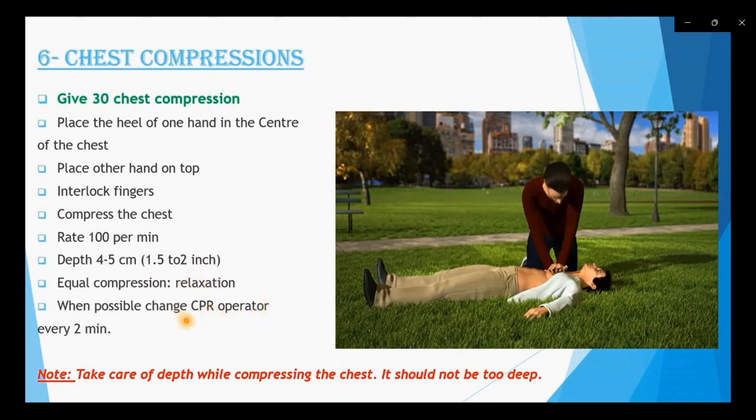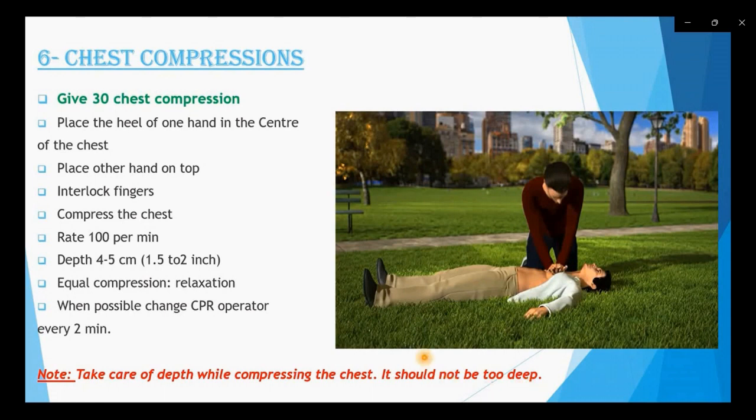Friends, there are a lot of complications with CPR if we don't perform it properly. So you are requested, if you are not expert in CPR, then don't try it immediately on any patient you find on the road or anywhere. First you should practice on a dummy, either in school or anywhere.